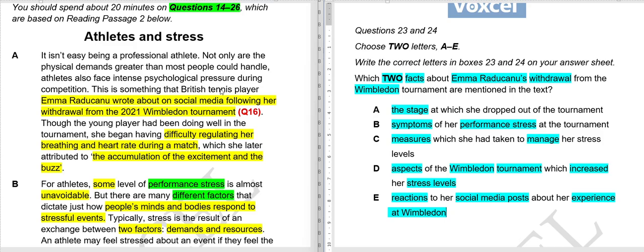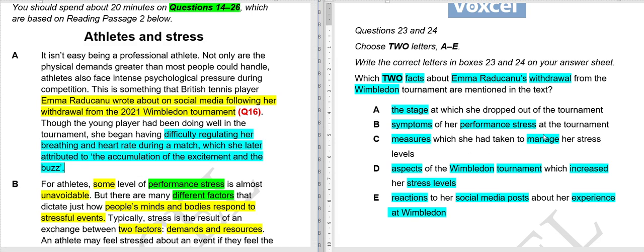So she is saying that during a match she felt these emotions because of the accumulation of excitement and buzz. Option A, the stage at which she dropped out: there is no mention of the stage, like whether she was in the group stage, quarterfinals or semi-finals. There is just a mention of a match, but not of a stage.